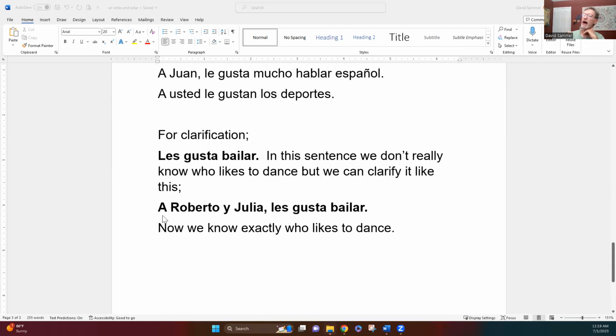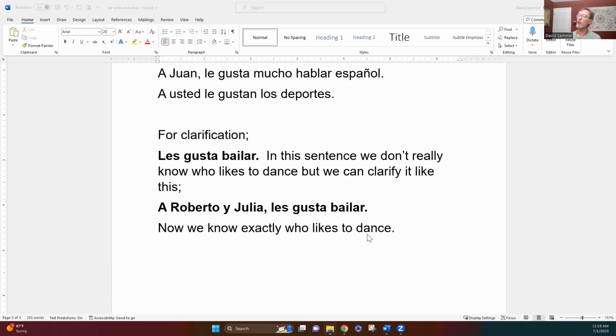If I say, a Roberto y Julia les gusta bailar, they like to dance. And now we know exactly who likes to dance. All right. Now that's a brief overview. If you need more reinforcement on studying this, you can check it out in our textbook, or definitely look at the videos that accompany our lessons.